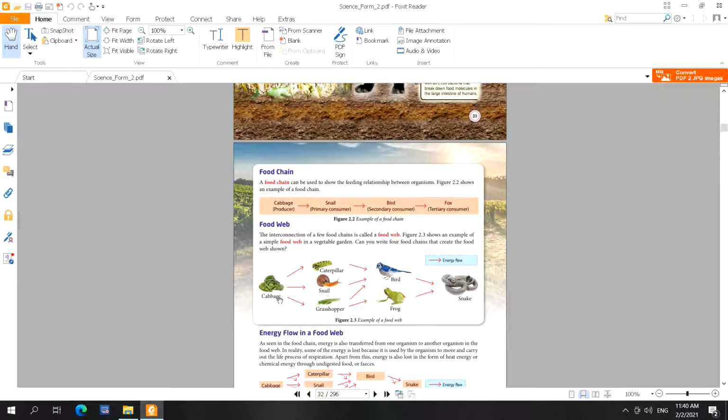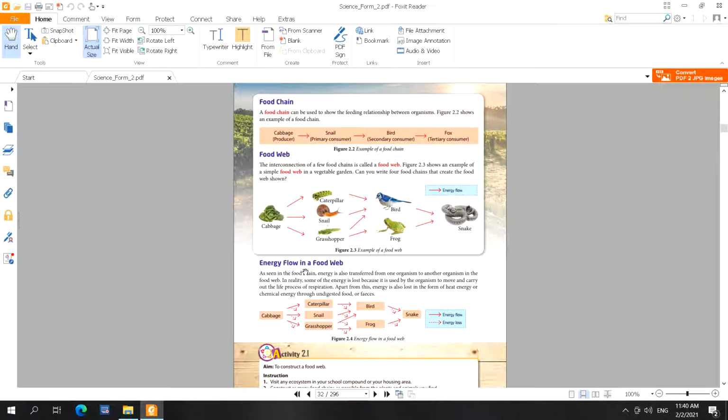Number one, the food chain can be cabbage eaten by caterpillar, eaten by bird, and eaten by snake. And then the second one is cabbage eaten by snail, eaten by bird, eaten by snake. And then the third food chain, cabbage eaten by grasshopper, grasshopper eaten by bird, eaten by snake. And then the last food chain, cabbage eaten by grasshopper, eaten by frog, and eaten by snake.